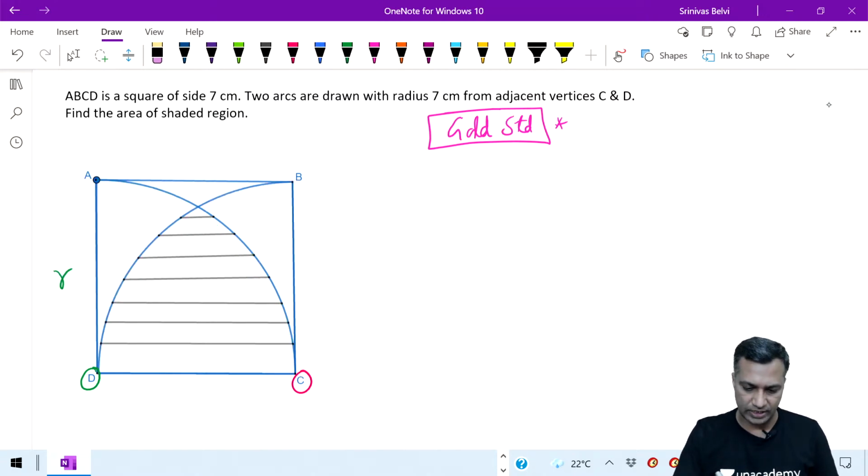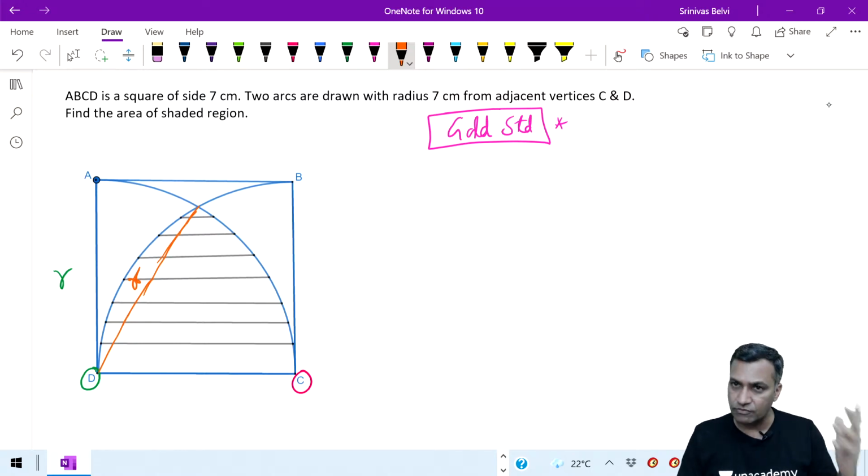Now, everybody listen here. Let's say from D, let me just project two lines. From D, I will project one line. Is this a radius? Of course, yes. This is the radius going from D. Is this line a radius? Of course, yes. This line, what I'm writing, is of course a radius.